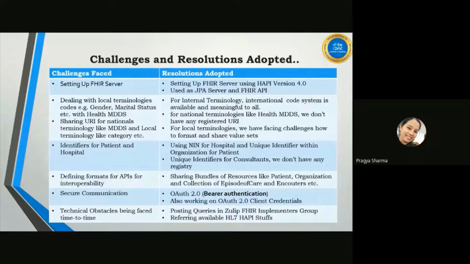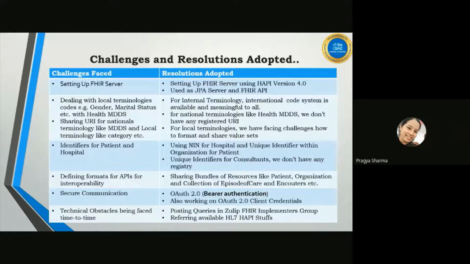Secure communication for communicating to a pertaining entity, and keeping in mind authorization and authentication, we register the user. For example, right now we have registered NIC within our application, and we provide each client, it means each communicating authority, a client ID and a bearer authentication token. Right now we have provided a fixed bearer token. In future we will provide a session-based and request-based variable bearer authentication token as well.